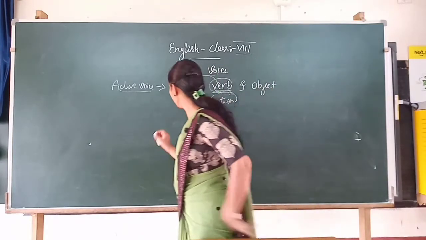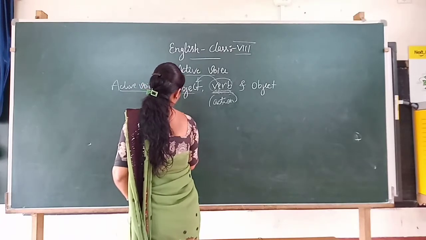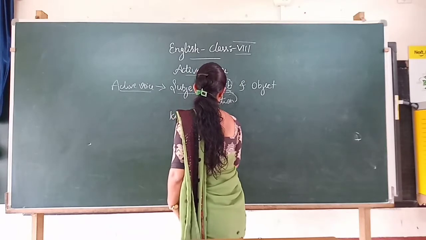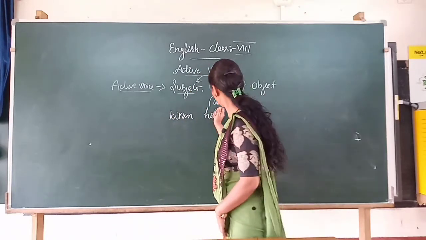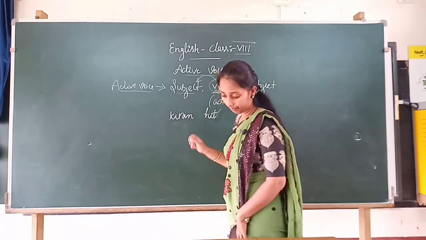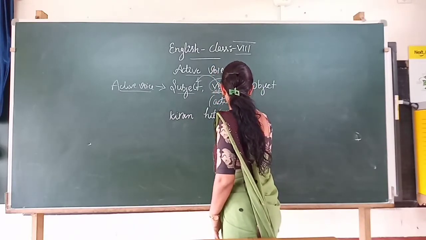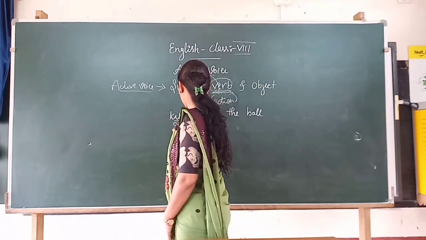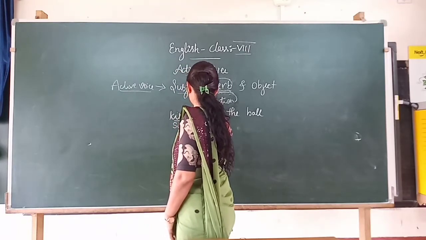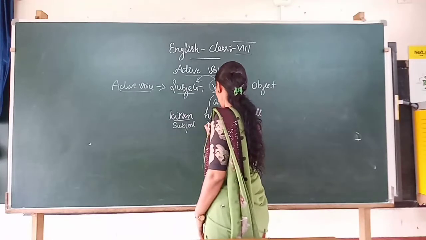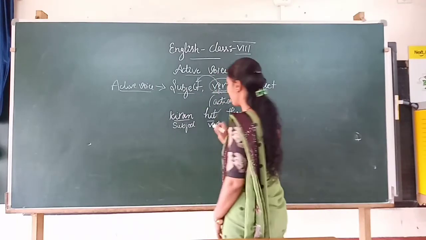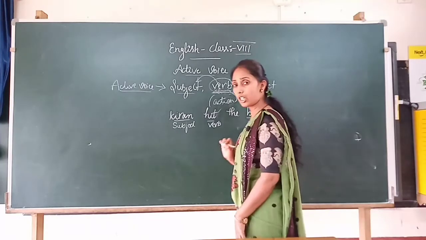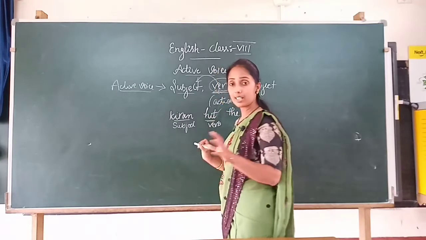So, example: Kiran hit the ball. Here Kiran is the subject, hit is the verb, whereas the ball is the object. Yes, children. So here, hit, that is the active voice.